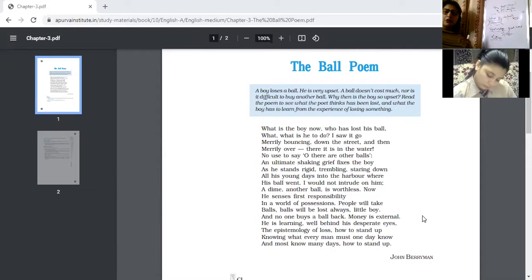And with these losses, slowly and gradually, the person will come to know that these losses are actually happening not in one's life but in everybody's life. So the poet is actually teaching us to accept and let go. We should accept the loss and let it go if it has taken place, and never cling on to something that you never have. Never get so attached with that loss that you feel that my life has stopped, or my life has come to an end.